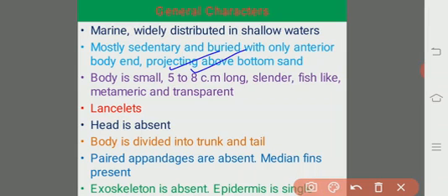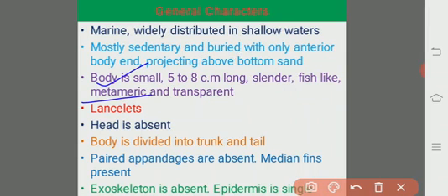The body is slender, pipe-like, and looks like a fish. Amphioxus and other cephalochordates show metameric segmentation, or metamerism; the body is divided into segments.